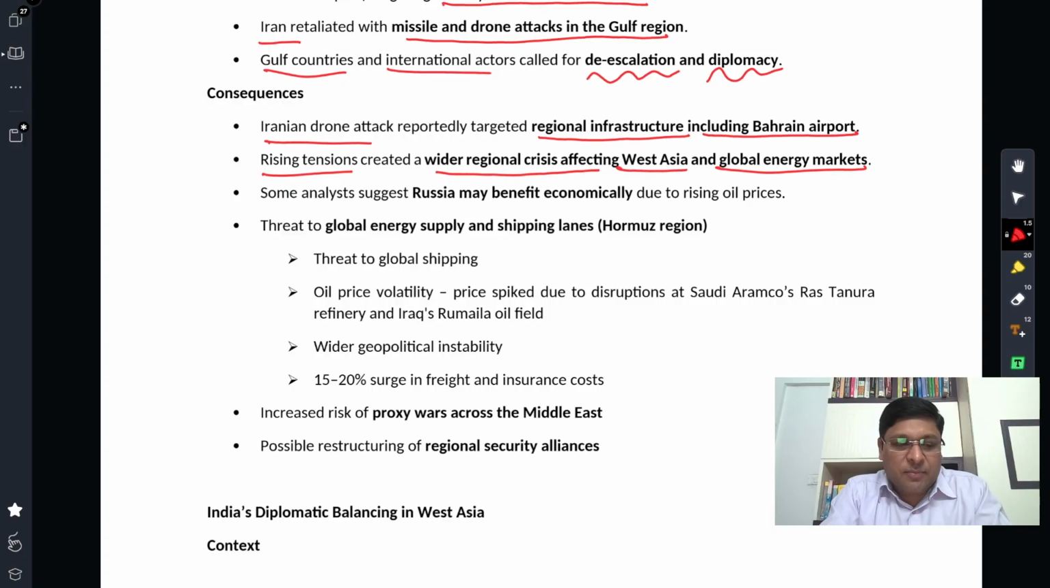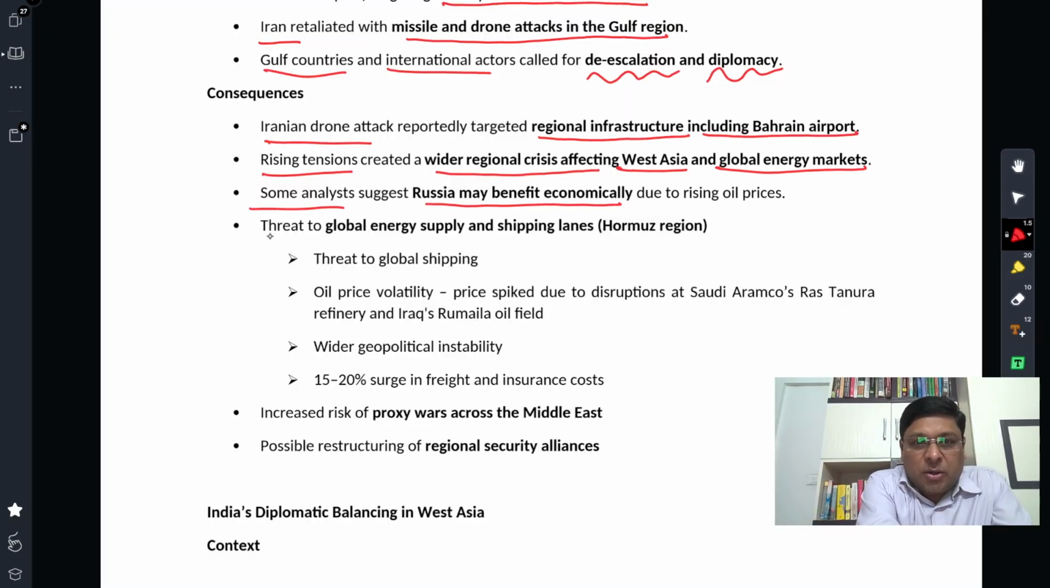Obviously, the entire West Asia is disturbed now, right? Regional instability, that is one, leading to crisis. Second, global energy markets are disrupted like anything. Some analysts suggest Russia may benefit economically due to rising oil prices, because Russia has been an important player, the largest natural gas supplier, having oil reserves as well, right? And there has been pressure on Russia, sanctions, US sanctions. So they get some respite. We would again discuss these things in detail, how the US has eased sanctions on Russia and how Russia is gaining economically.